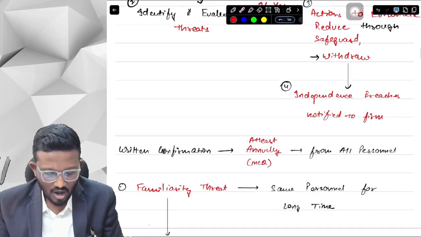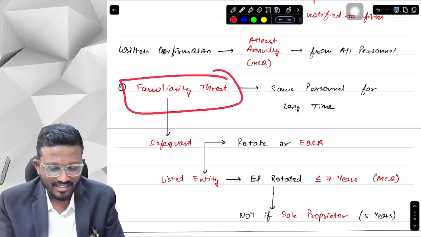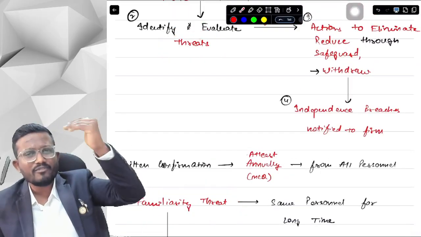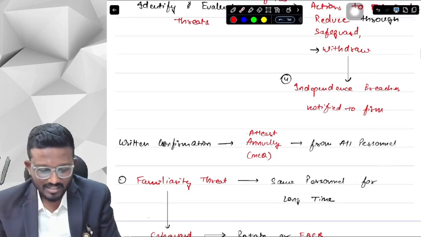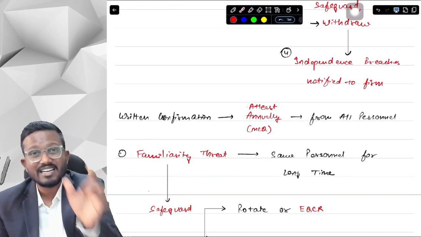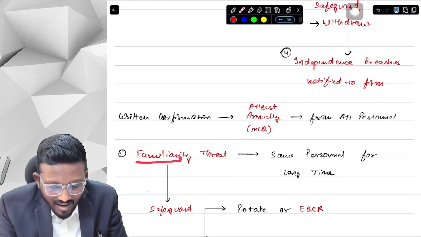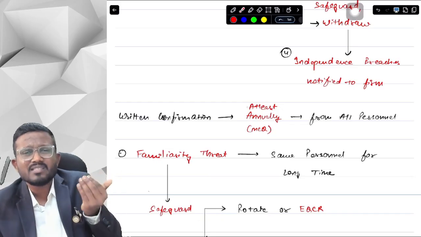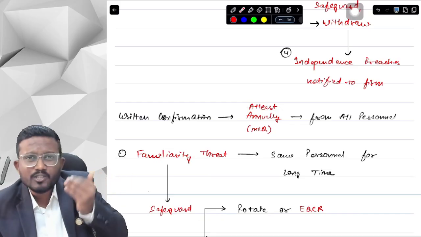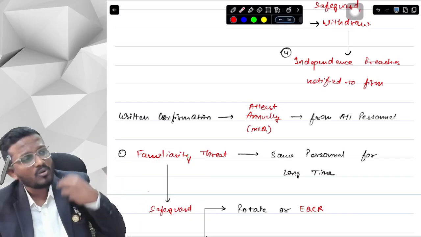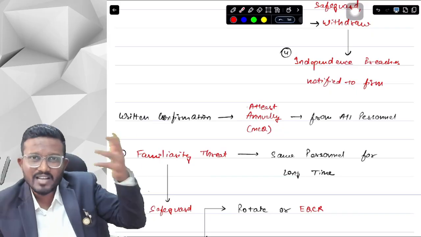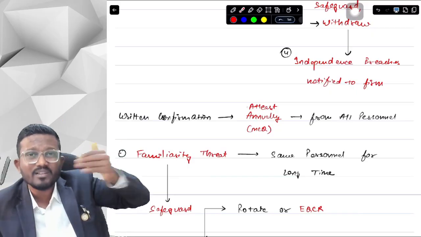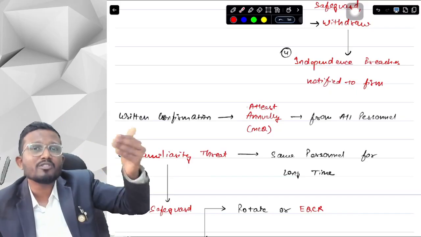Okay, yes sir. Now there is something called familiarity threat. When I talked about threats, I told you that we will discuss in detail in professional ethics. There are different types of threat, and one among them is familiarity threat. The name itself says familiar. When the client and the auditor are familiar with each other, I have a long association with the client. I am the only auditor of that particular client for maybe the past 10 to 12 years. Then we have a good bond with the client, and we are too sympathetic about the interests of the client.